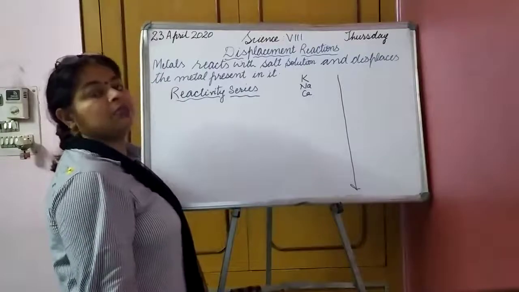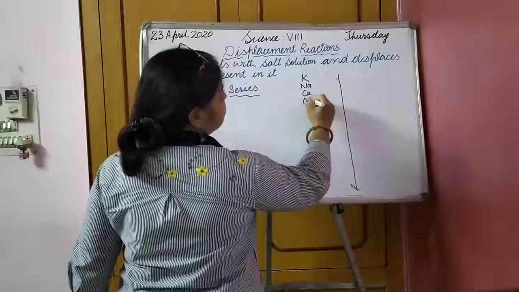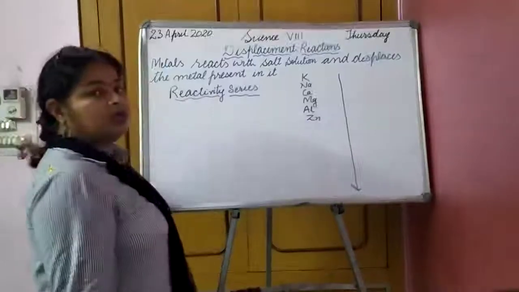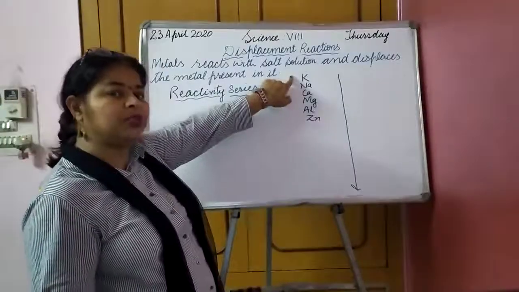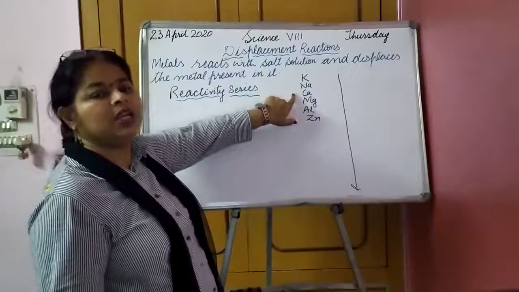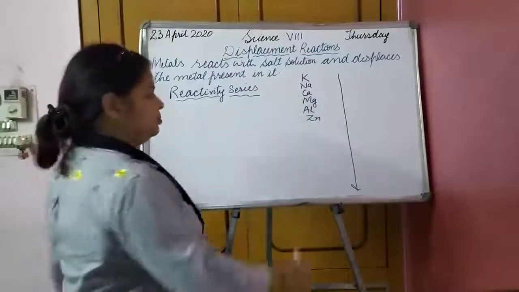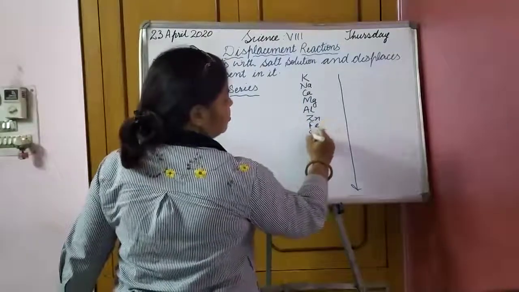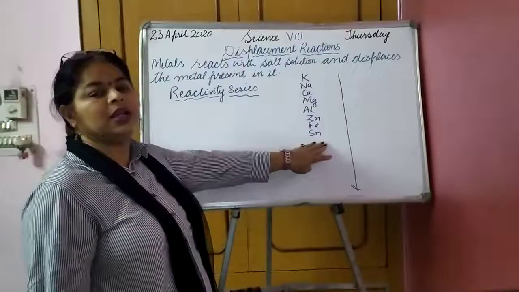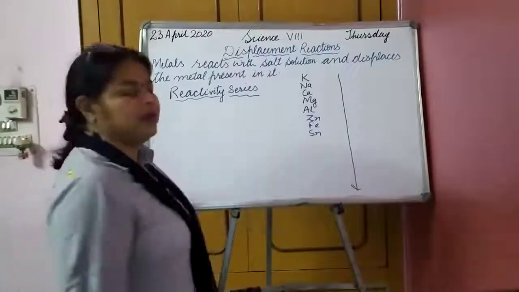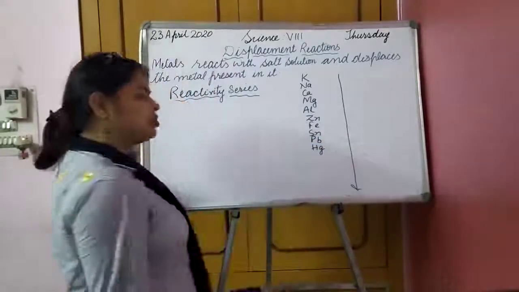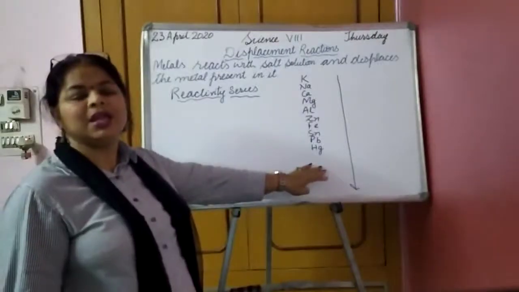Then magnesium, aluminium, zinc, then iron, Fe, then tin, Sn, stannous, then lead, Pb, then mercury, Hg.